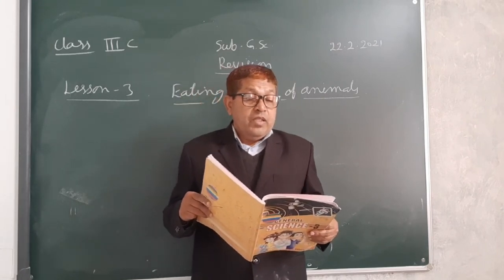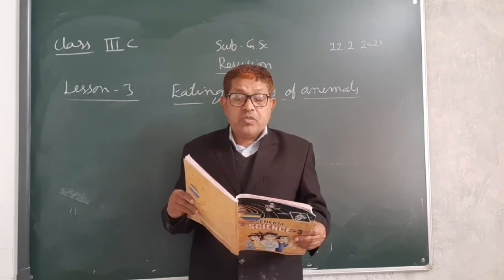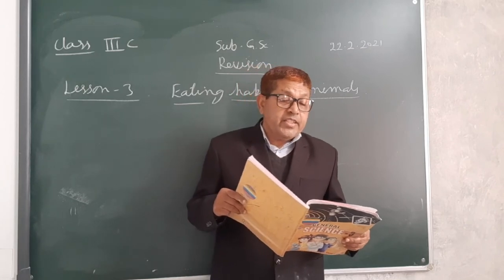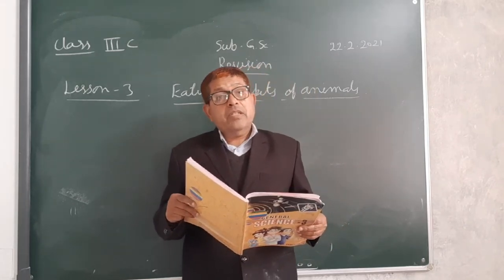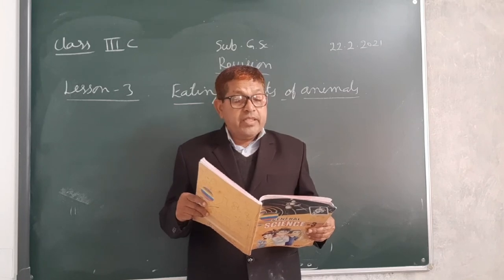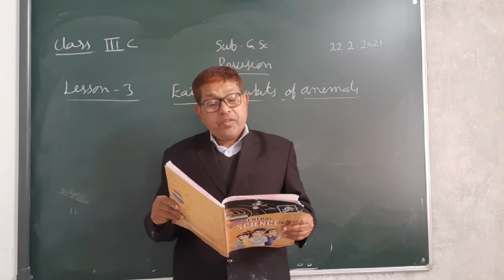Animals like lions, tigers, leopards, wolves, dogs and cats hold their prey in their strong paws, kill it, tear its flesh and then swallow it after chewing.